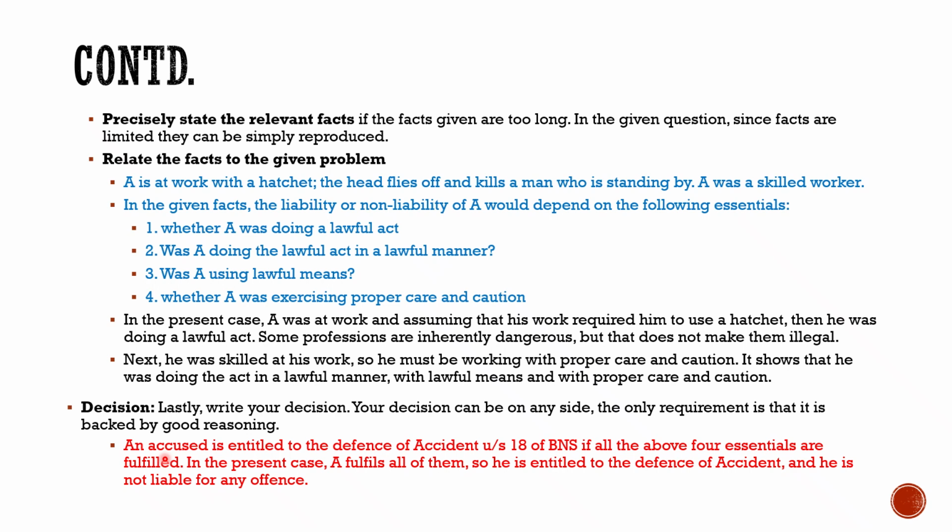So the decision in this case will be: an accused is entitled to the defense of accident under section 18 if all the above four essentials are fulfilled. In the present case, A fulfills all of them, so he is entitled to the defense of accident and he is not liable for any of it. So this will be the decision and the last part of the question. Here we are not going to write a conclusion or way forward because this is an applied question and this is the end of the question.